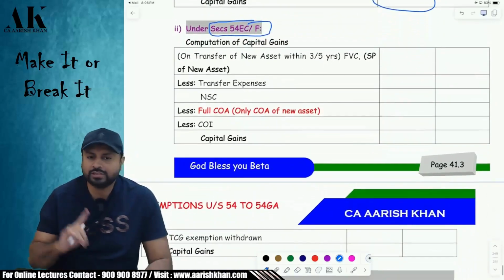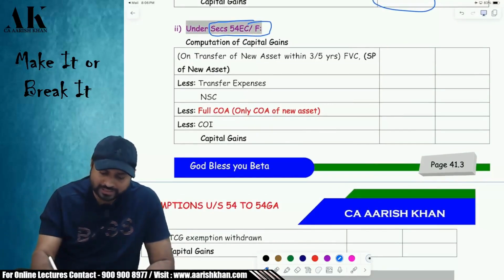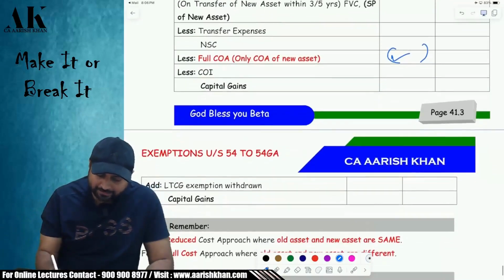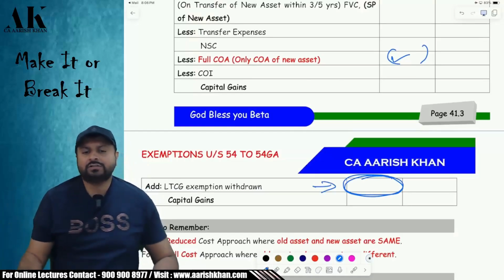But in these 2 sections, you will not do net, but you will show separately. Are you clear? The cost of new asset will be written separately over here, and the capital gains which is getting withdrawn will be written separately over here. Are you clear? So, sir, how will we remember that?